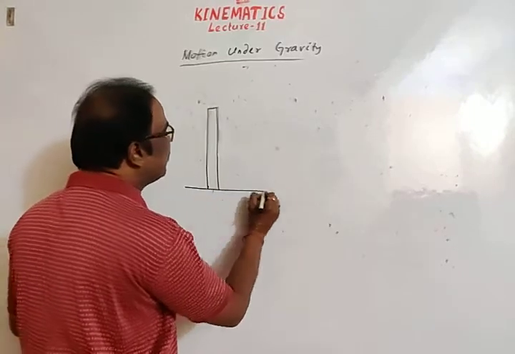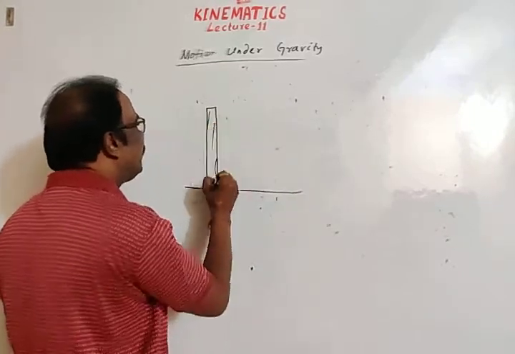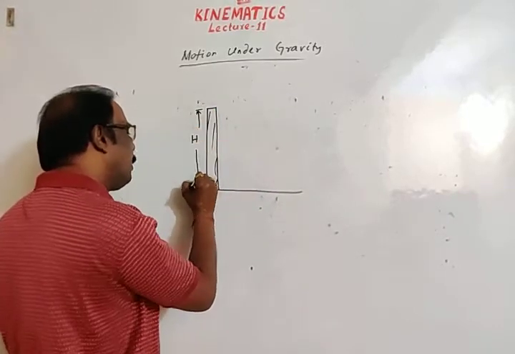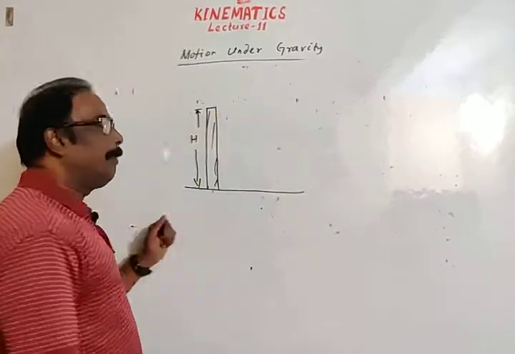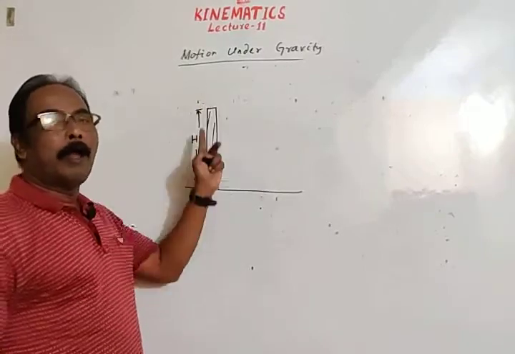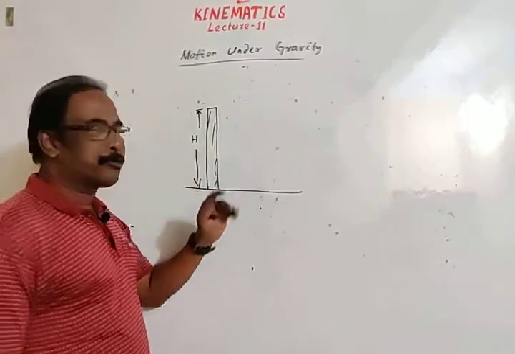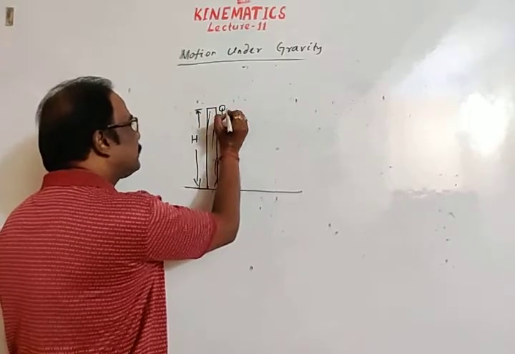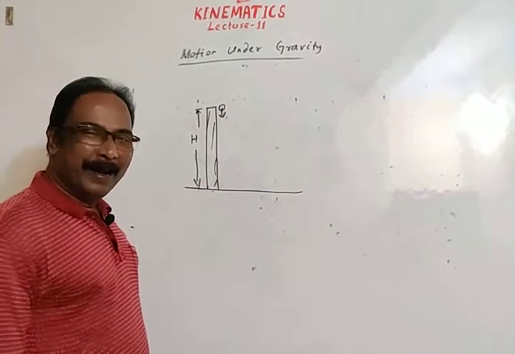This will be a very easy discussion. Let a body be dropped from the top of a tower or from the top of a building. Let the height of the building be h.